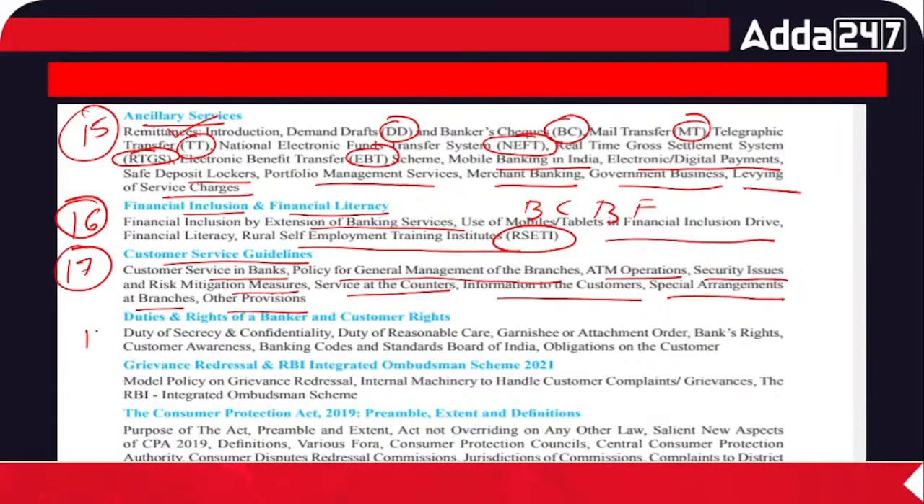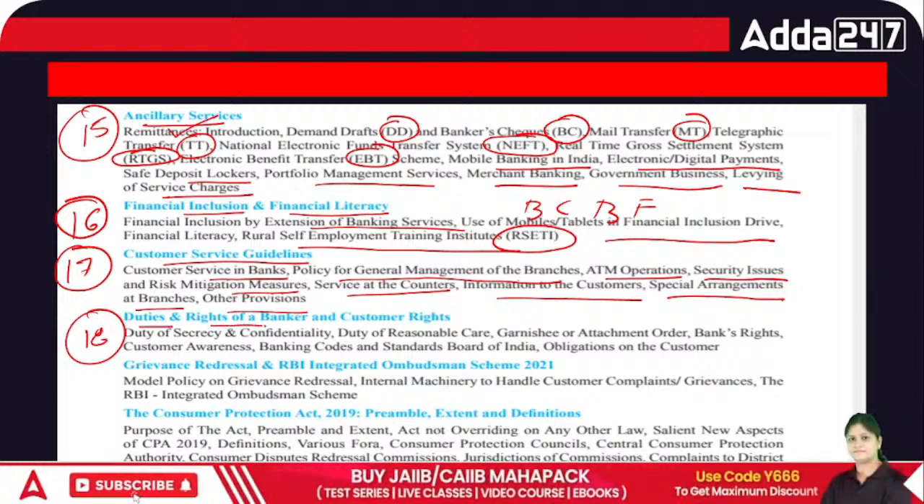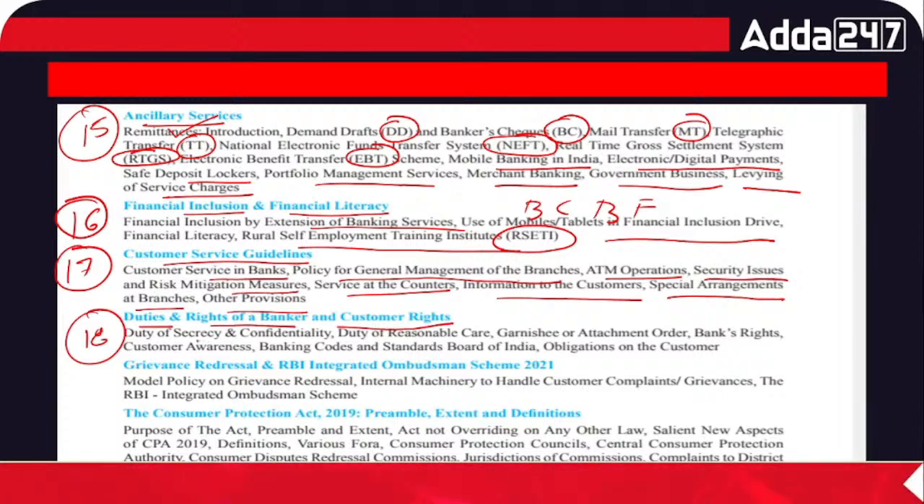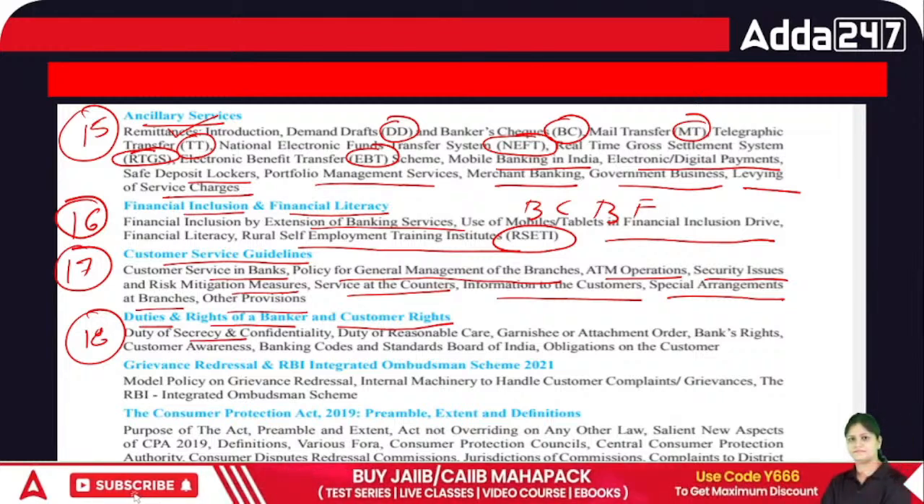Now we have chapter number 18. In this we are going to cover the duties and rights of a banker and customer's rights. So what is the duty of secrecy and confidentiality?